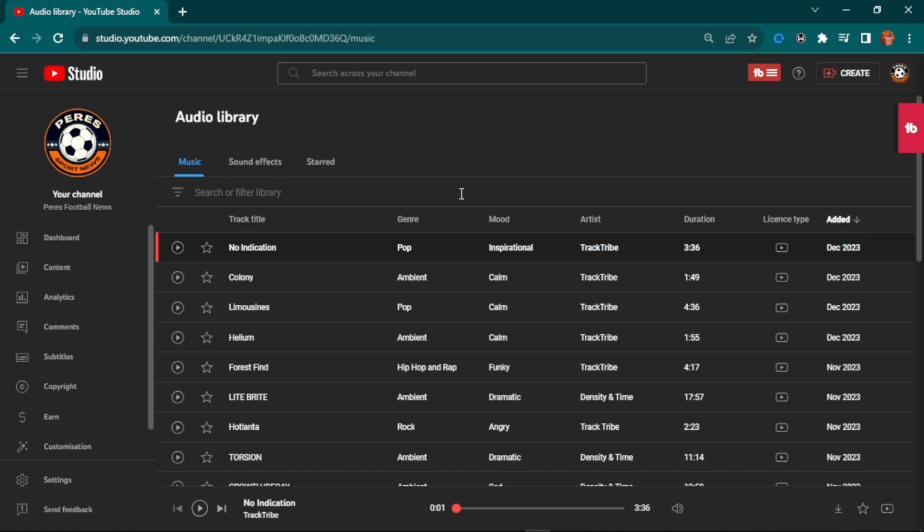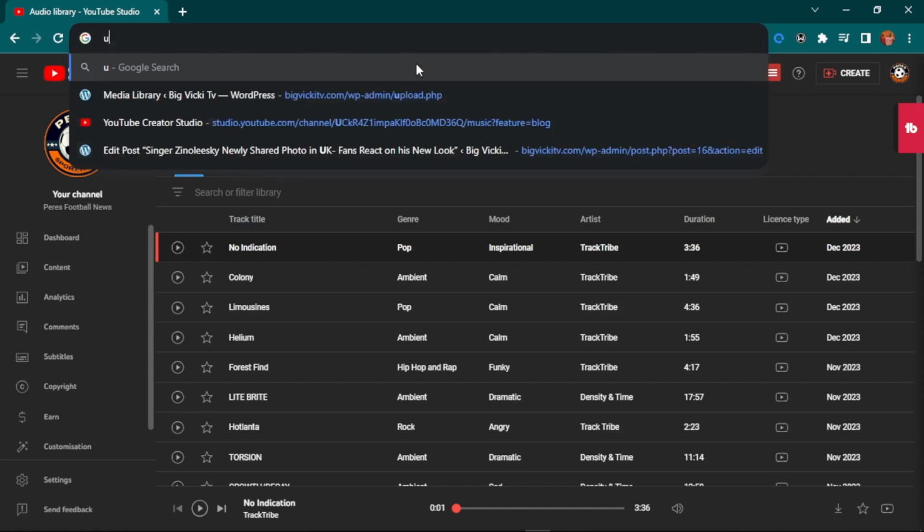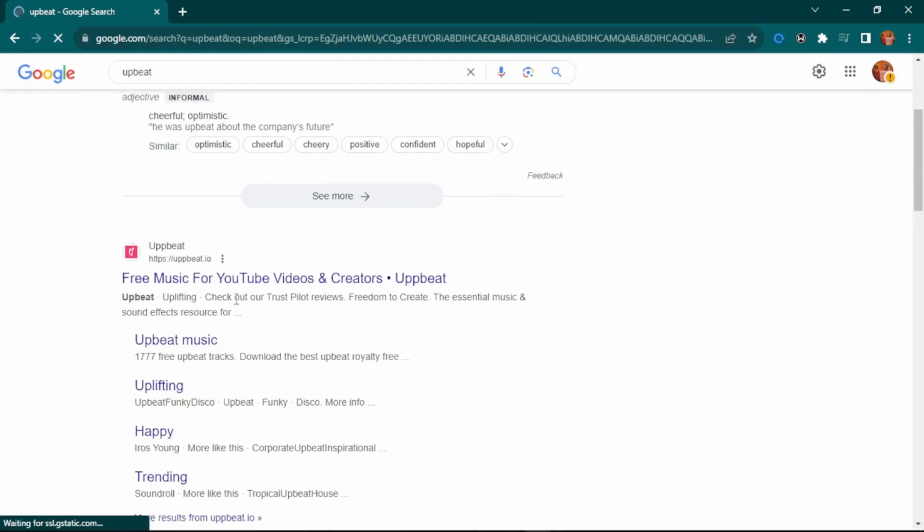But this is not all. The other great websites, where you can get even better soundtracks and the rest, even those websites give you licenses for 100% free. So now let's go to the next one on our list. The second one on our list is called Upbeat. So Upbeat is one website where you get free music and videos.